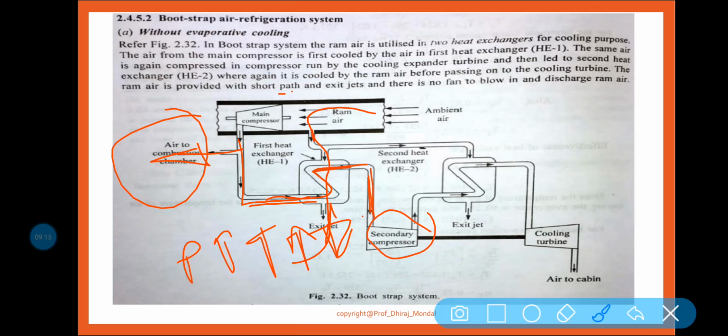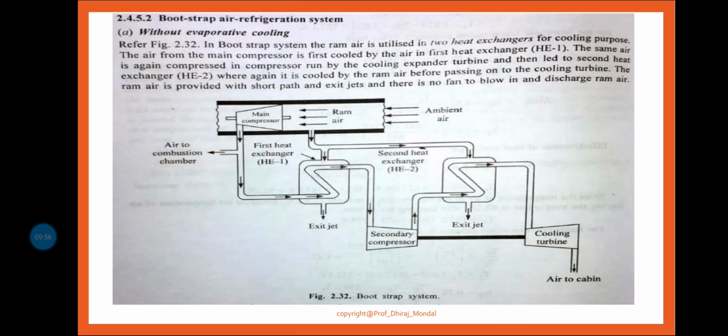Because in the secondary compressor, the air should be flowing to the cabin. So by the help of this secondary compressor, again this air is driven and this air is sent to the cooling turbine, but before sending to the cooling turbine, it is passing through this heat exchanger 2, where again some ram air is coming and some sensible heat is taken from that by this ram air, and again it exits. So this air is again cooling down. Am I right?